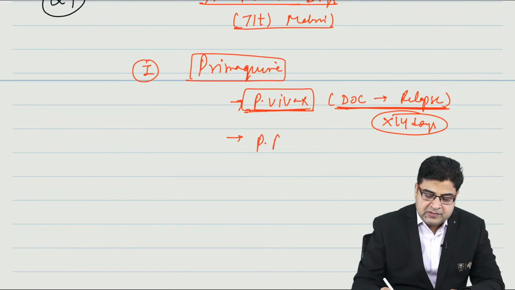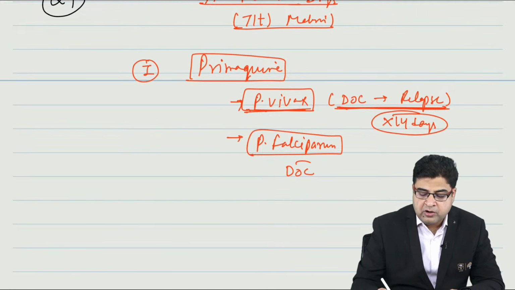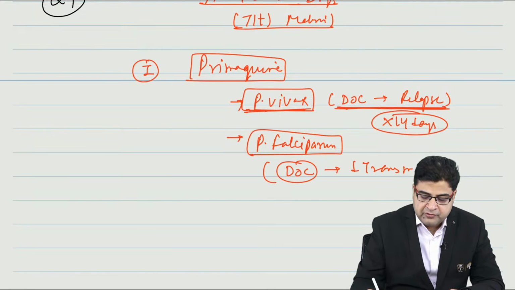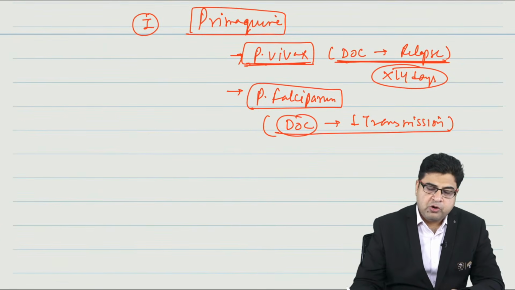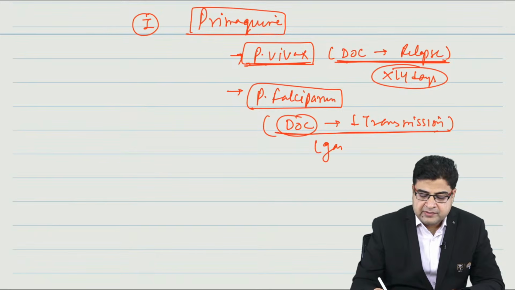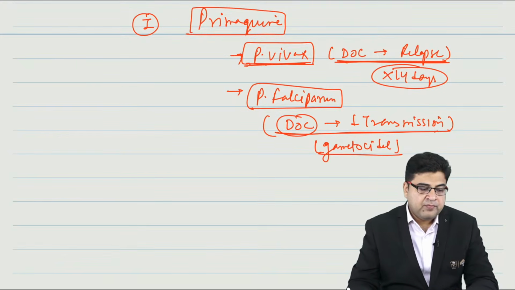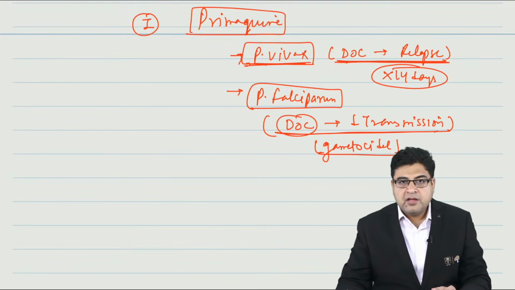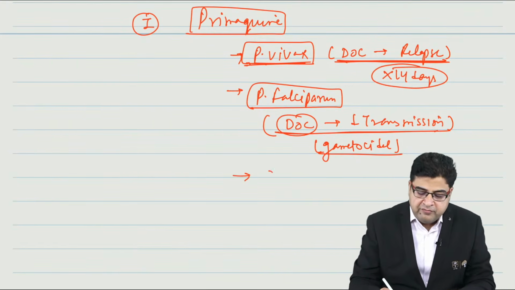Now what is the role of this medicine in P. falciparum? In patients of P. falciparum, this medicine is given to control the transmission of falciparum. To control the transmission of P. falciparum, this medicine will kill its gametes. We call it a gametocidal drug. So in P. falciparum, this medicine is given as a gametocidal drug, and the very important point is its contraindication.